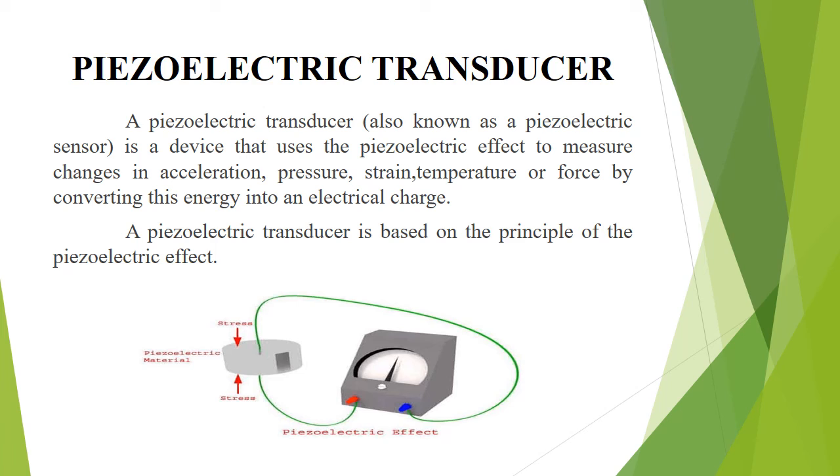In this application, its output voltage is typically of the order of 1 to 30 millivolts per gram of acceleration. The device needs no external power source and is self-generating. The disadvantage is only that it cannot measure static conditions. The output voltage is also affected by temperature variation of the crystal.